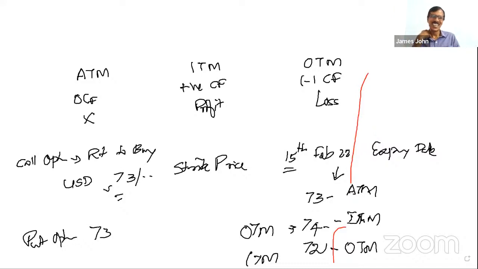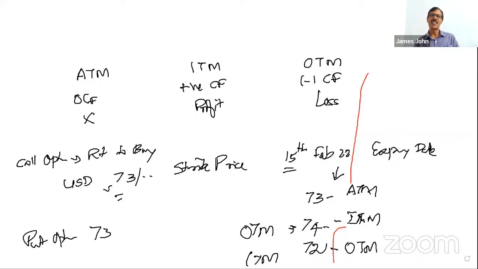So much confusion. Sir, in the Macmillan book, for the ITM call option, strike price is less than forward rate is given. No, I don't think so. I have the book. Sir, that is correct. But what Sir was explaining is connecting to the market, not to the forward rate.